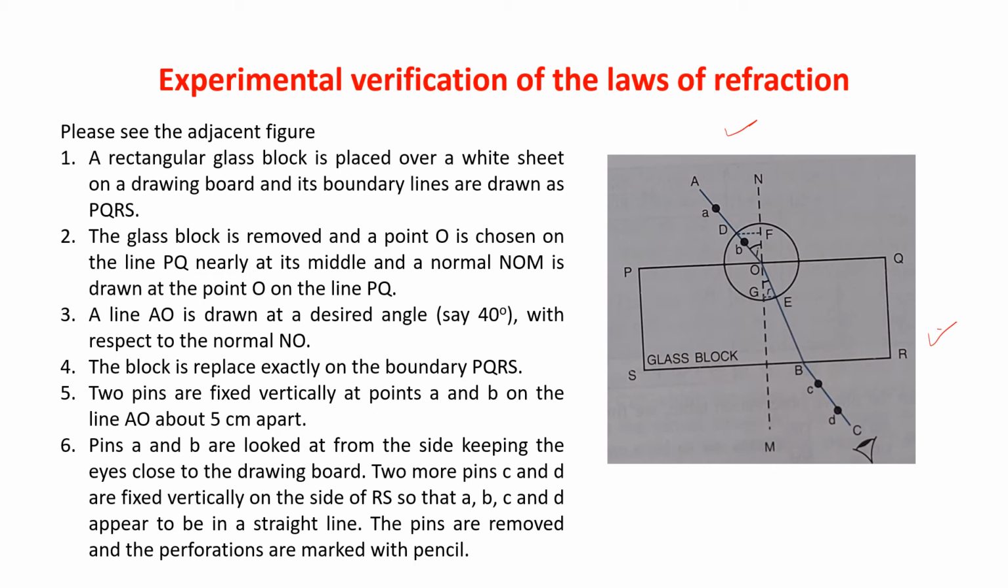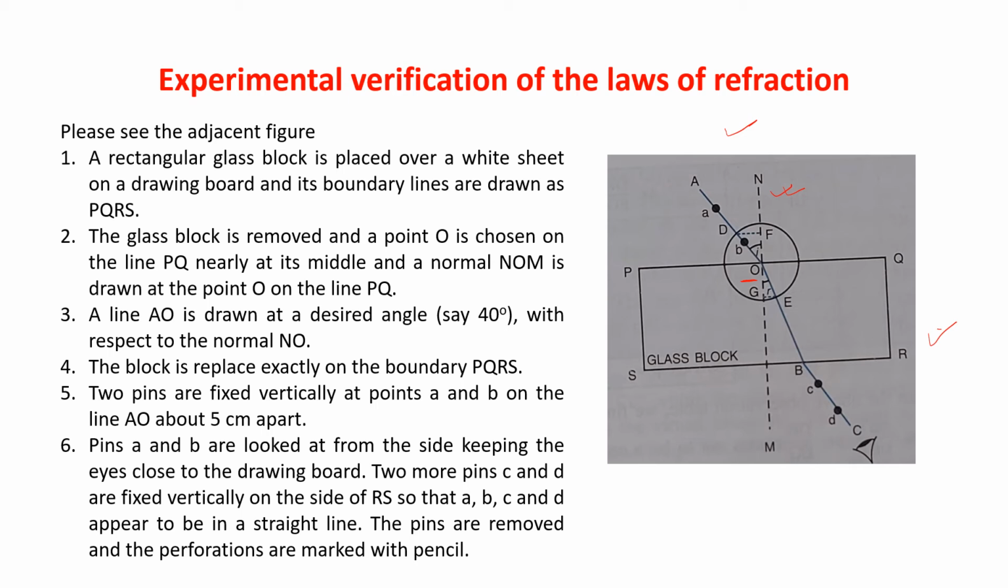Then remove that glass block and choose any point O on the line PQ. See, this is the point O. Choose a point O on the line PQ, nearly in the middle of the line PQ. Okay. And the normal NOM is drawn. Am I clear?